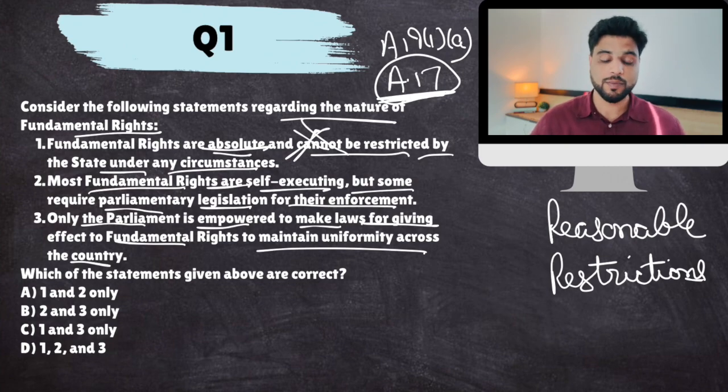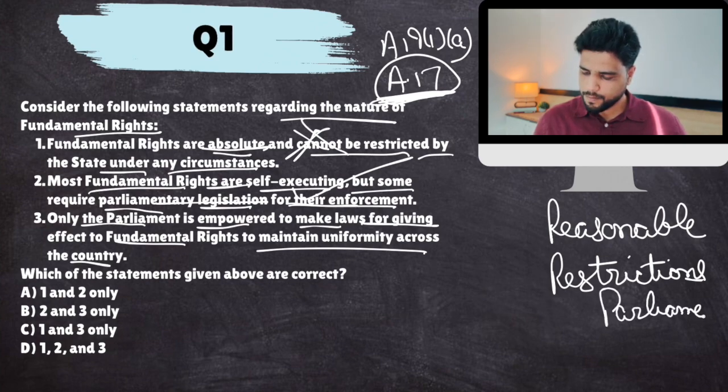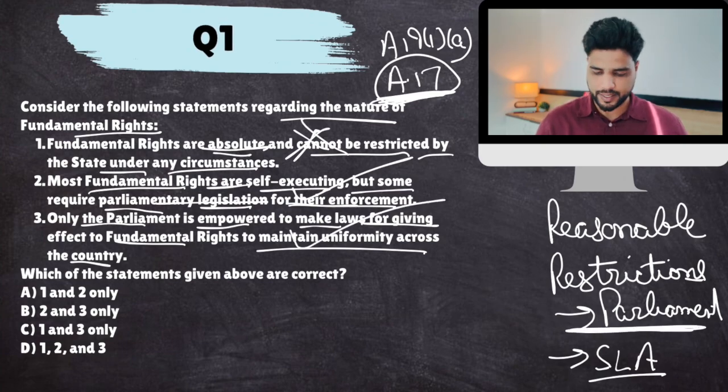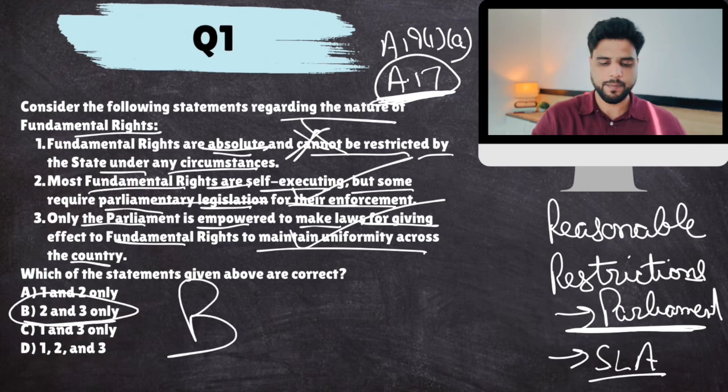How to abolish untouchability? Who would be punished? What are the crimes that are punishable? For that, you need a law. So Article 17 is not self-executory. Okay. So this statement is correct. Some require parliamentary legislation. But remember, laws can be made by Parliament as well as state legislative assemblies. For enforcement of fundamental rights, only Parliament is entitled to make a law. Okay, so this is also correct. The correct answer would come out to be D.